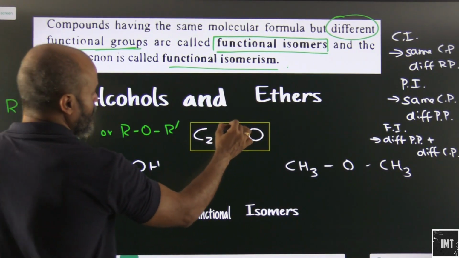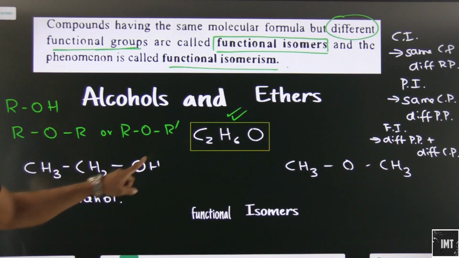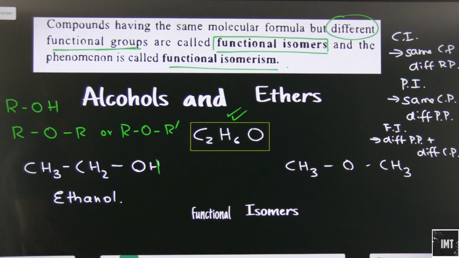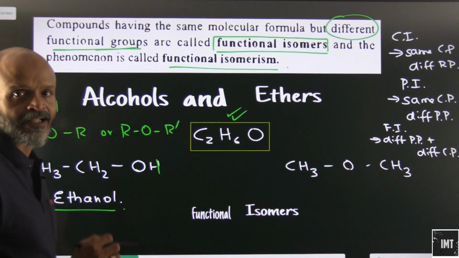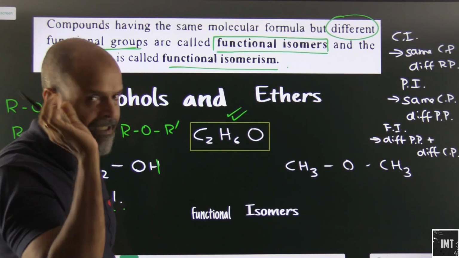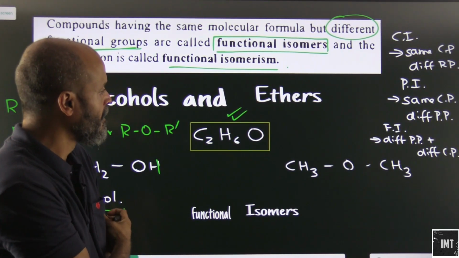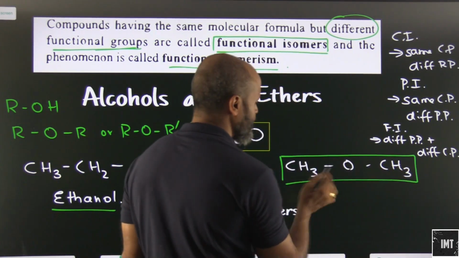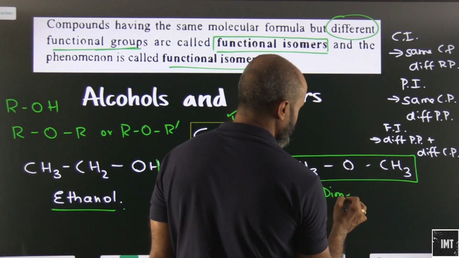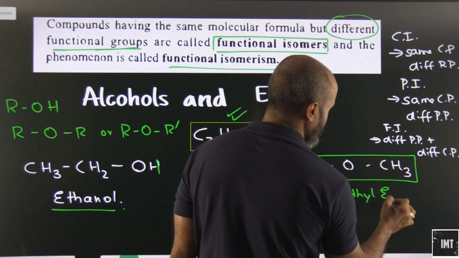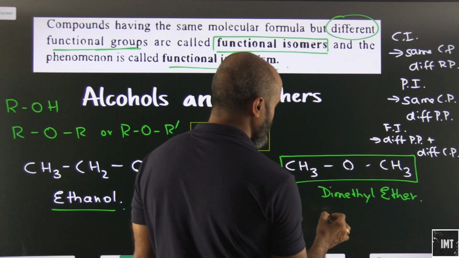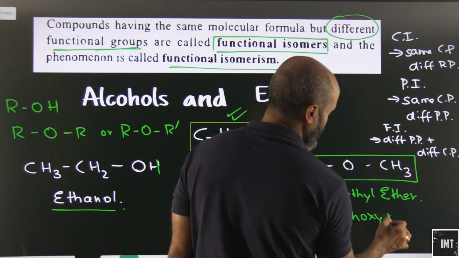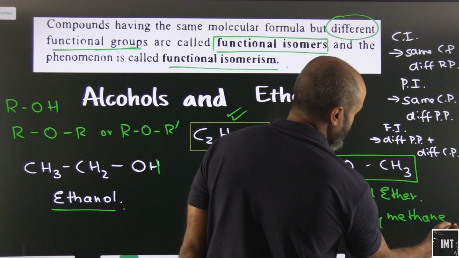So let's form compounds with this. We can have one arrangement here as CH3CH2OH. Obviously the name will be ethanol. We know that in alkane, the e gets replaced by ol. Now here we have CH3OCH3. The common name here will be dimethyl ether, and in the IUPAC name it will be methoxymethane.